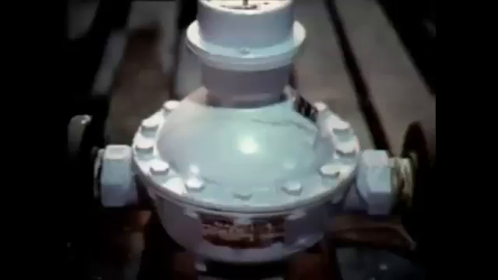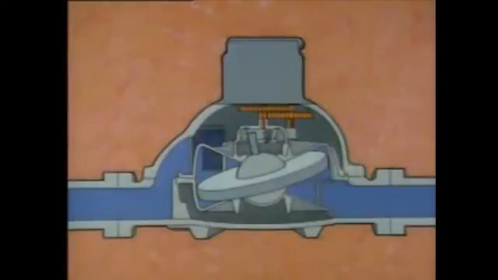Others measure process conditions that are related to flow, such as pressure. Then they convert those measurements to flow indications. We'll call them indirect flow measurement devices. This nutating disk meter is one device that measures flow directly. It gets its name from the action of a disk located inside the meter. The word nutate means to wobble or roll about an axis of rotation.